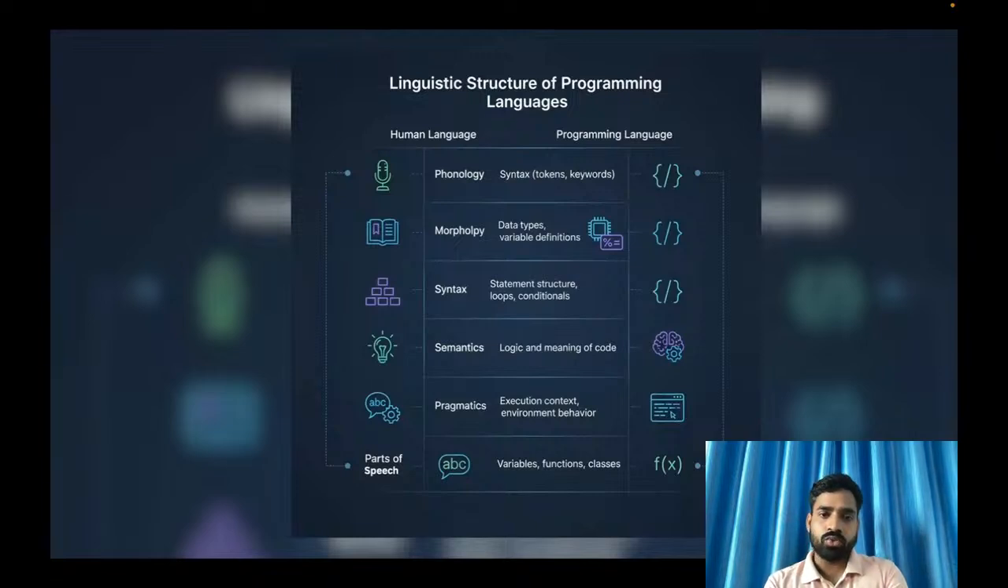In verbal languages, what are the parts there? Phonology means sounds, meaning how any particular word will sound, will be pronounced or called. That is similar to syntax, how each and every word will be defined, how tokens and keywords will be defined. Like that, morphology means how each and every word will be structured or defined. So in our normal verbal languages.